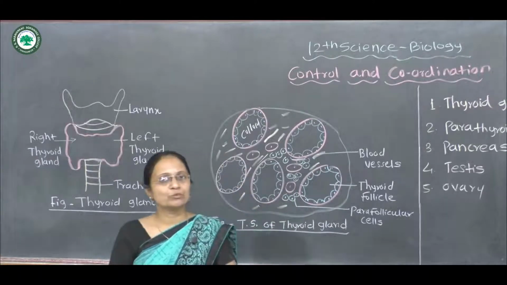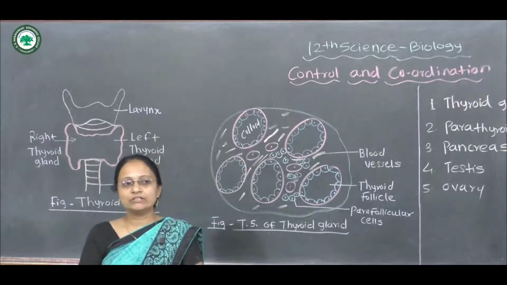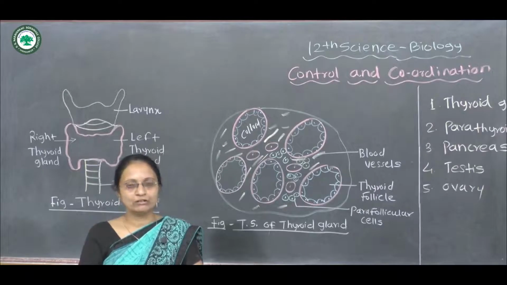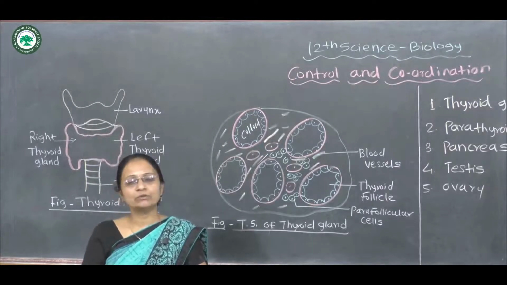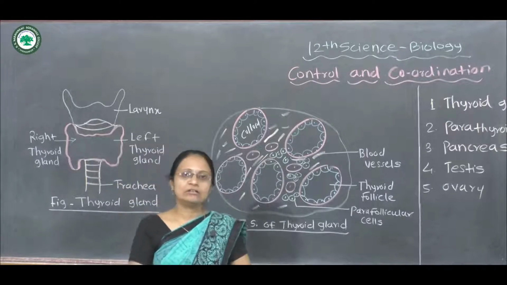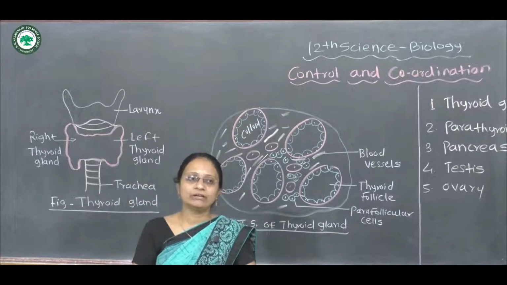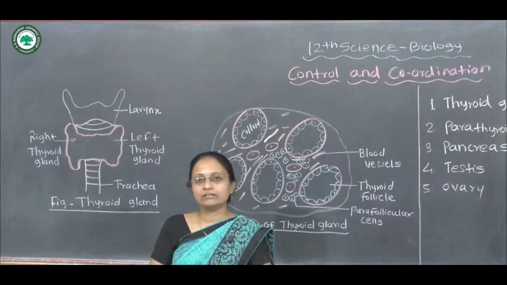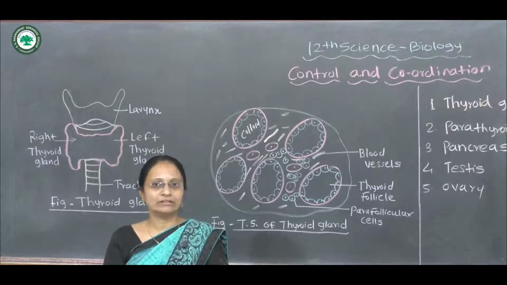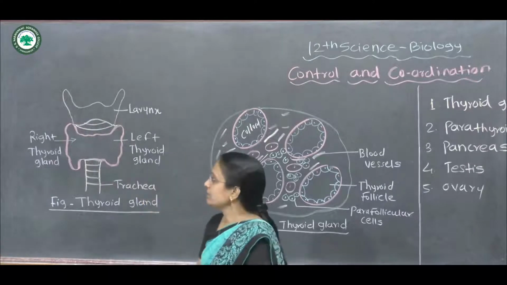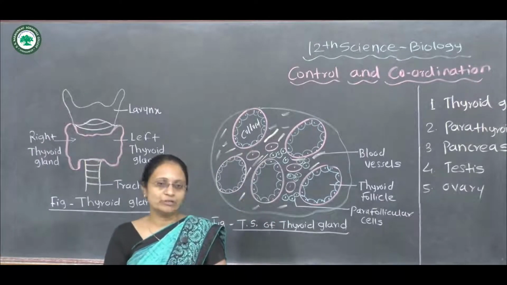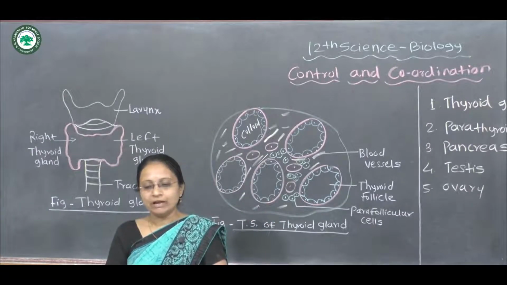For example, insulin is secreted by the pancreas and controls the total blood sugar level. In this way, different types of glands are working in the body, and no doubt the central nervous system, that is the brain, controls the secretion and normal function of the different exocrine and endocrine glands. Now, the thyroid gland is the largest endocrine gland present inside the body, and it has a bilobed structure.